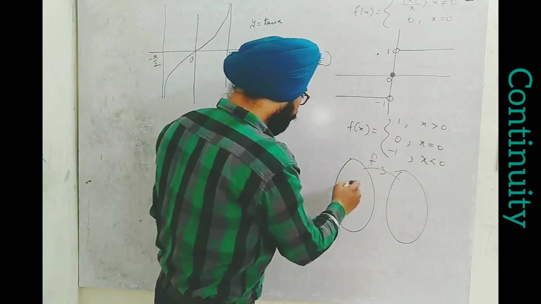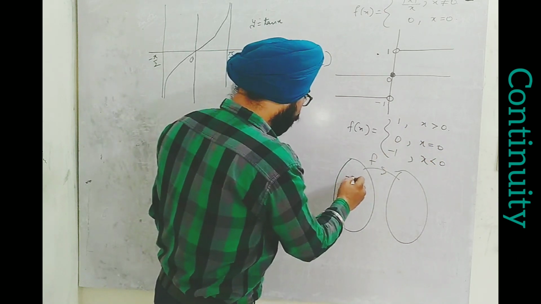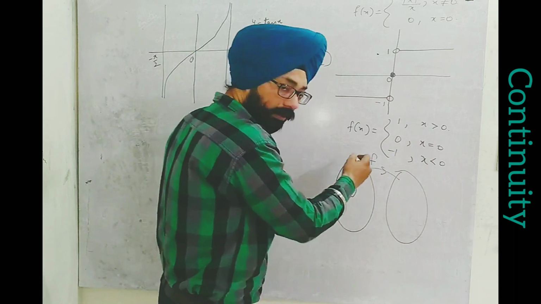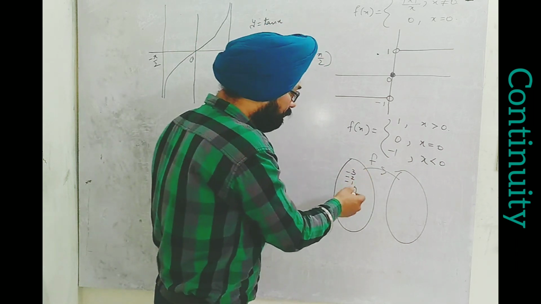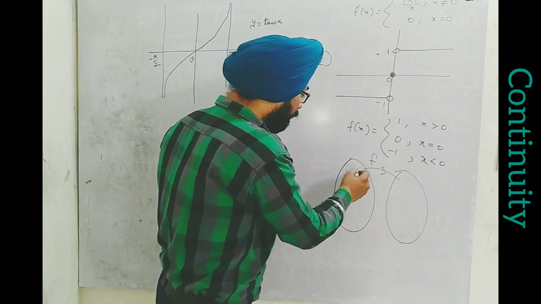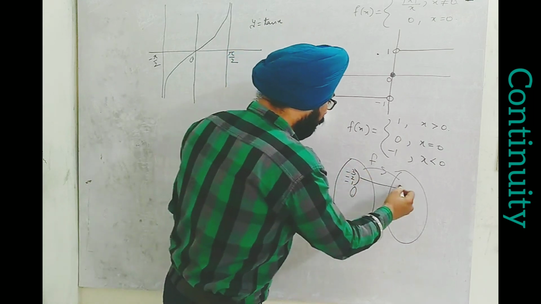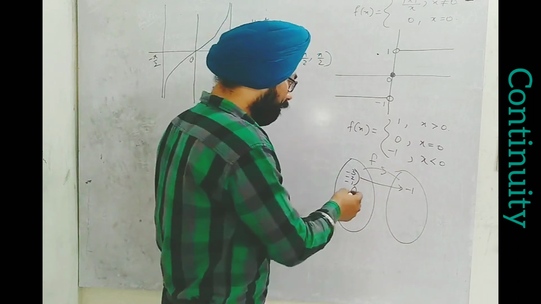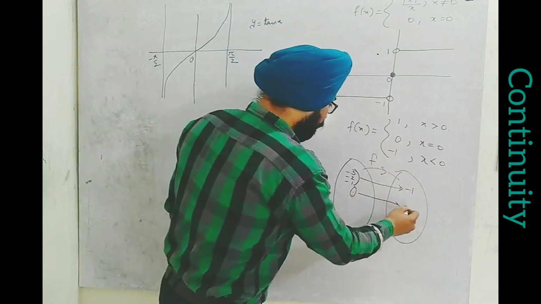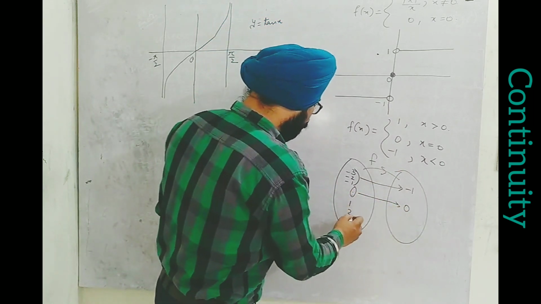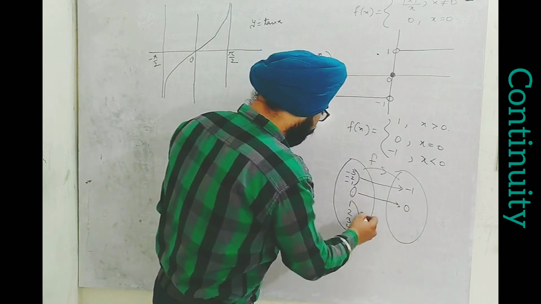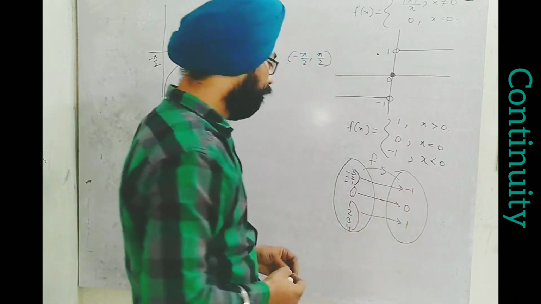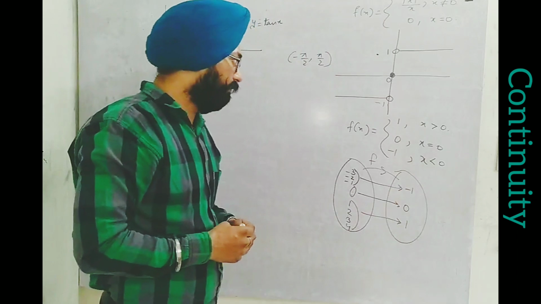Less than 0 means all of minus 1, minus 2, minus 3, and fractions and decimals which are smaller than 0, all negatives. For all of them, the value will come out to be minus 1. For 0, it is 0, and for 1, 2, 3, 4, for all these we get 1. This is the actual sense of this function.